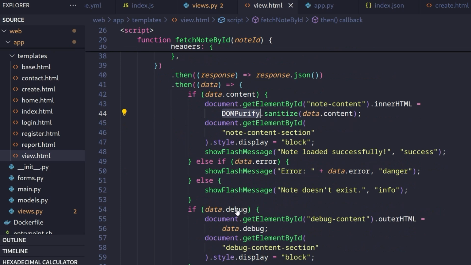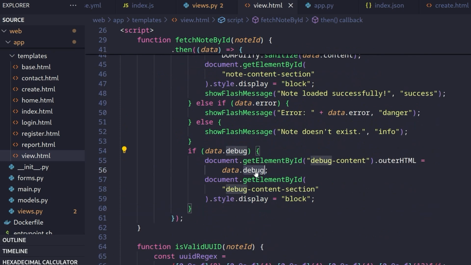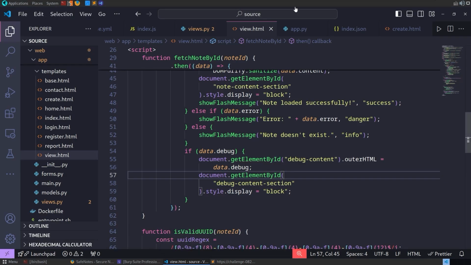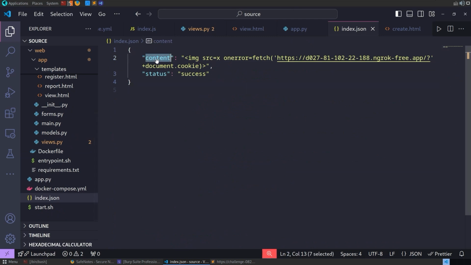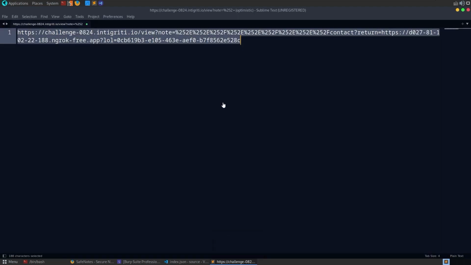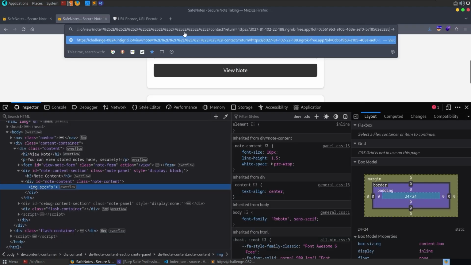However, we had this data.debug option. Remember I was saying there was no way that we could possibly pass a debug option. We can't forge the request to that API, and there was no way for us to inject this. But now there is a way for us to do that. We can just go back here, and where is index.json? All right, go back. Let's just change this to debug. Save it. Let's restart the server. Let's take a copy of that URL, and let's paste it in here.